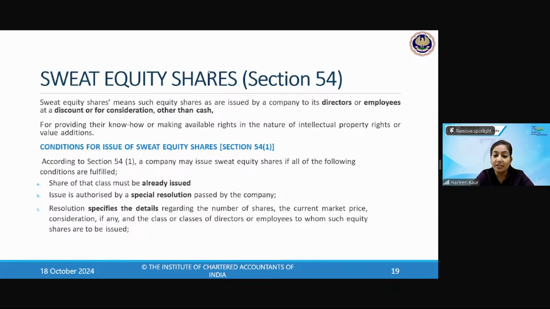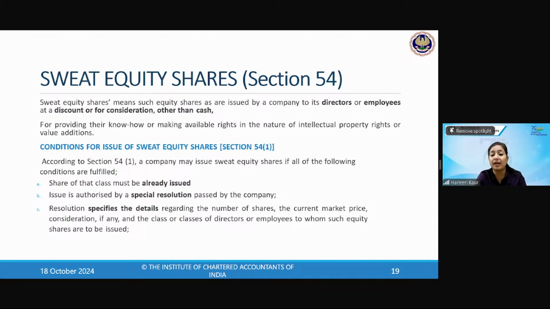Yes, non-monetary terms, absolutely correct. Now, the way you did the conditions for DVRs in the morning, we're going to do the certain conditions for sweat equity shares. Number one, sweat equity shares can be issued only if the following conditions are fulfilled. The shares of that class must have already been issued. So if I've already issued that class, only as per that class can the sweat equity be issued.